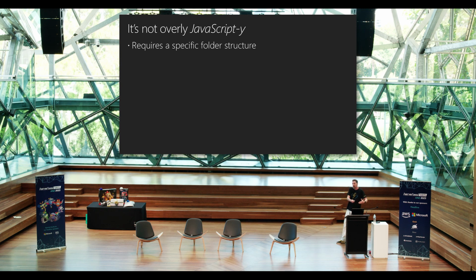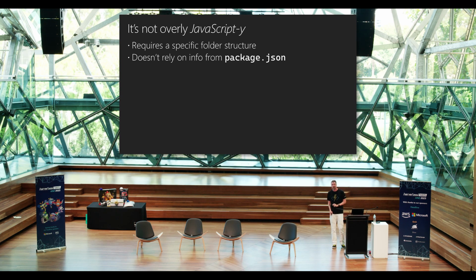So we're trying to optimize it, but that's not the way we think about building applications. At the end of the day, it doesn't really rely on anything out of your package.json file. Did you know there was a time we built JavaScript applications and we didn't use a package.json file? Or Babel or a compiler? It blows my mind to think of that. But that's where we were 6 odd years ago when Azure Functions was first designed.